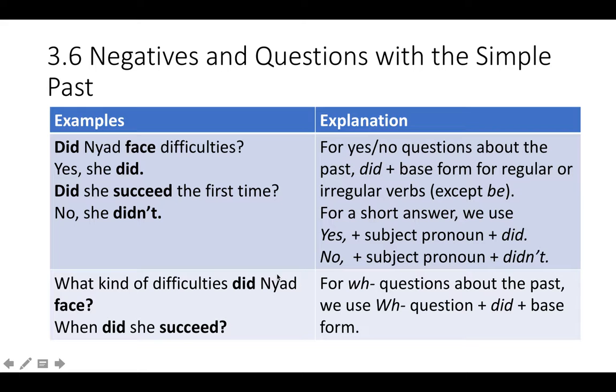Okay, to make a yes-no question, you've got did. Nayad face difficulties. You've got did, base form. Answer, yes, she did. Did she succeed? Did, and base form. And for a negative short answer, no, she didn't. Okay, what kind of difficulties did Nayad face? Here's the question word, and then did and base form. When did she succeed? Question word, did, and base form.